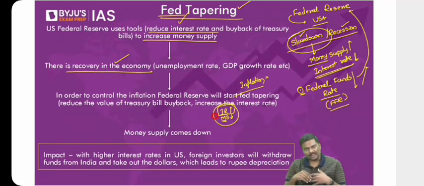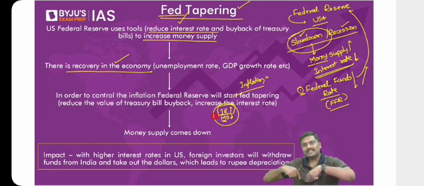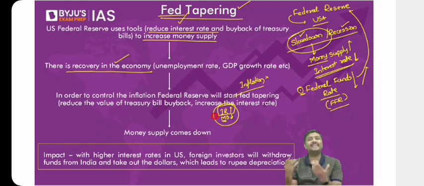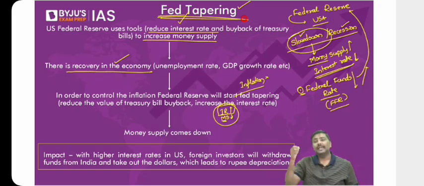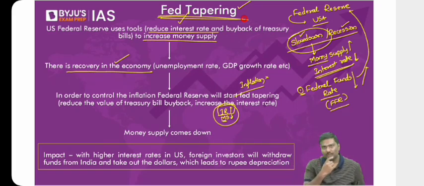Now, can we allow continuous depreciation of rupee? I hope you understand. No. RBI has to take the forex reserves, go to the forex market, sell the dollars, and start purchasing the rupees. That is again the role of the Reserve Bank of India. Done. So this is the impact of Fed tapering. But all I'm trying to explain is simply this: in which country was the Fed tapering done? USA. That is a hike in the interest rate, and as a result of this, which currency appreciated?